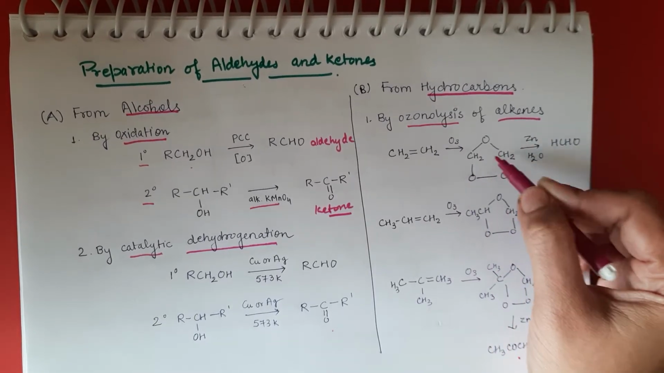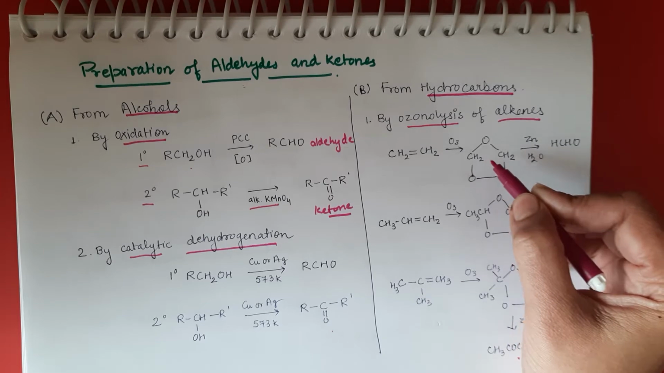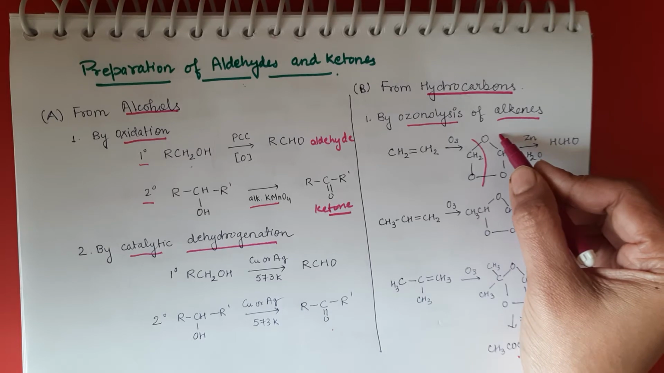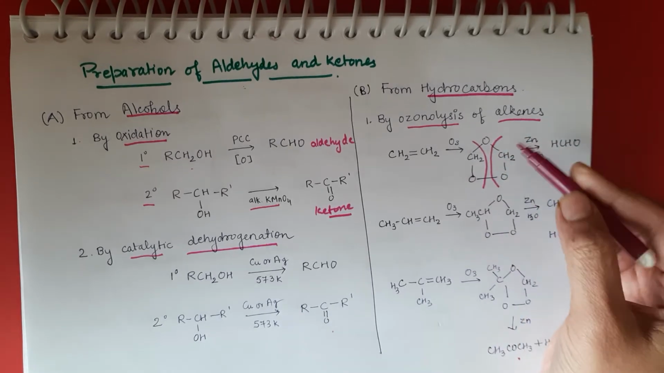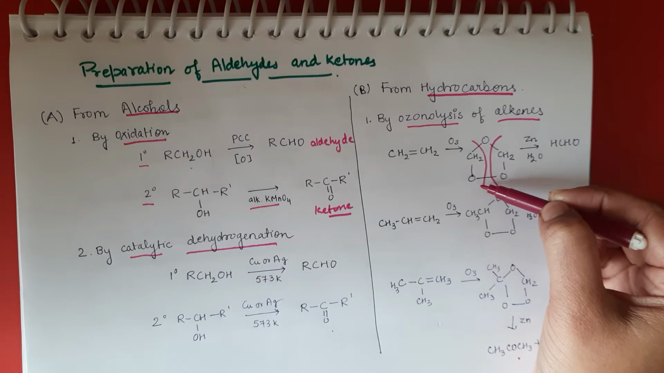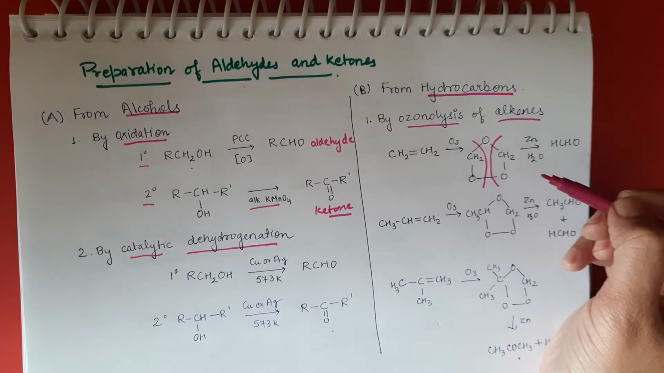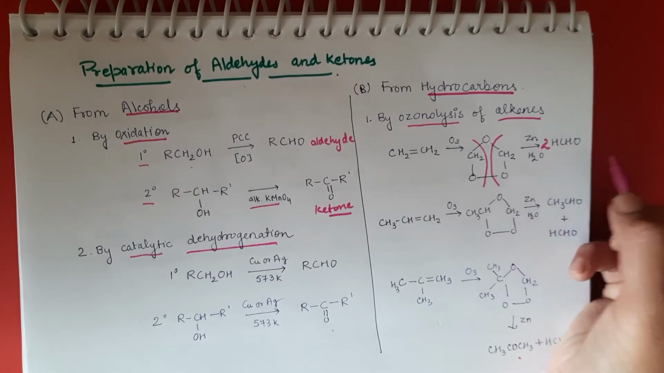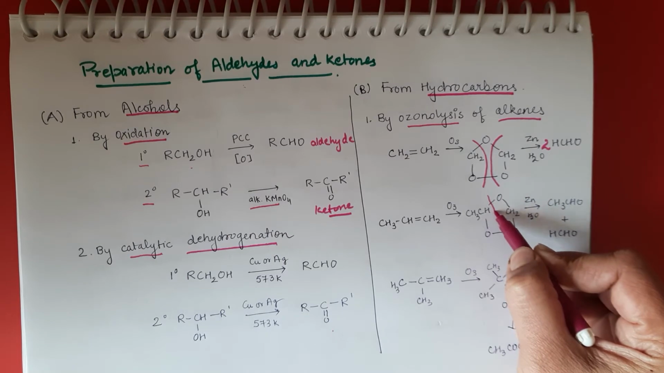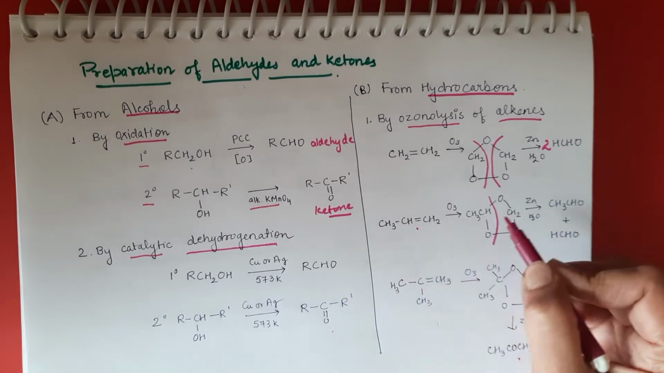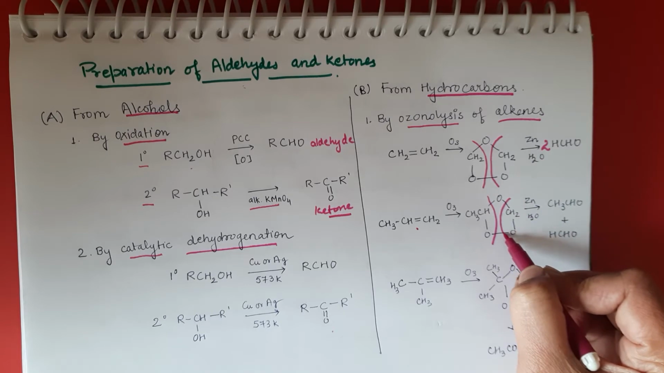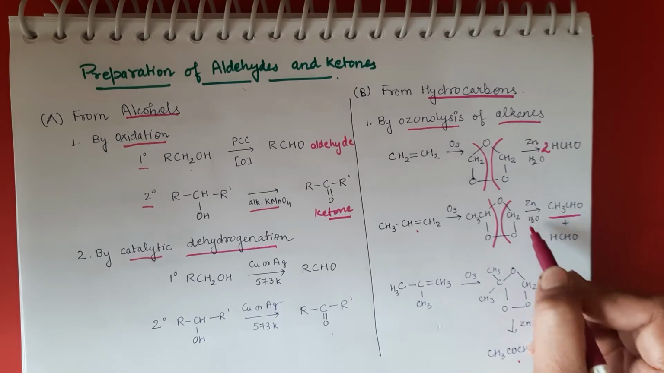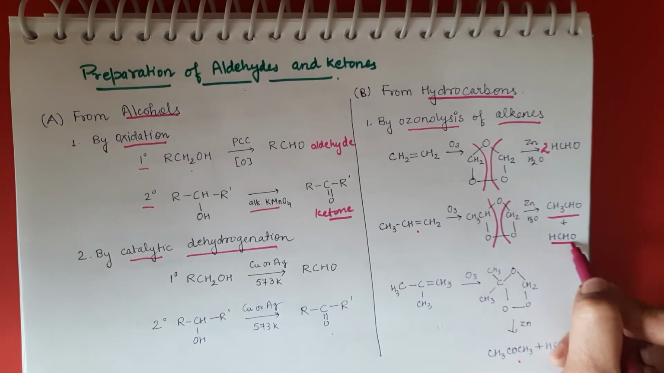This type of middle structure forms, and what happens? There is a breaking of bond at this position. So here you can see CH2O and CH2O, two molecules of HCHO form. Same as if we take an unsymmetrical alkene, the cleavage of bonds will take place like this, and CH3OH will form. One of the products is this, and another is CH2O, another is this.